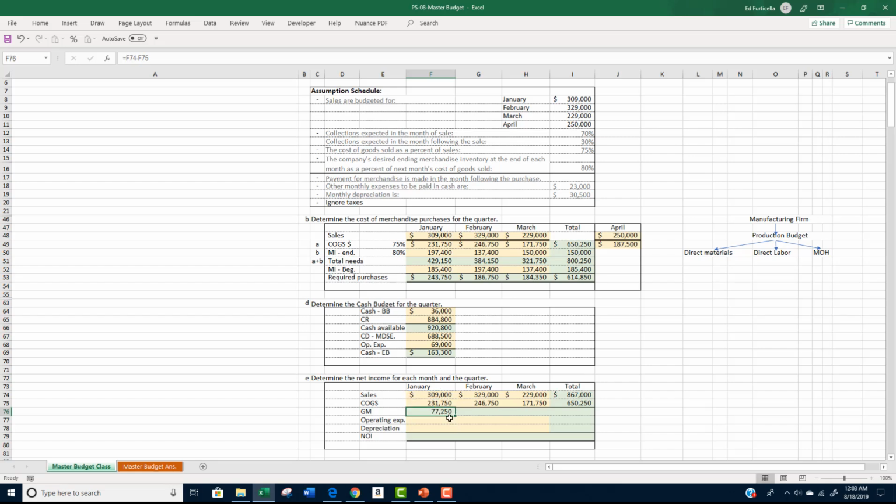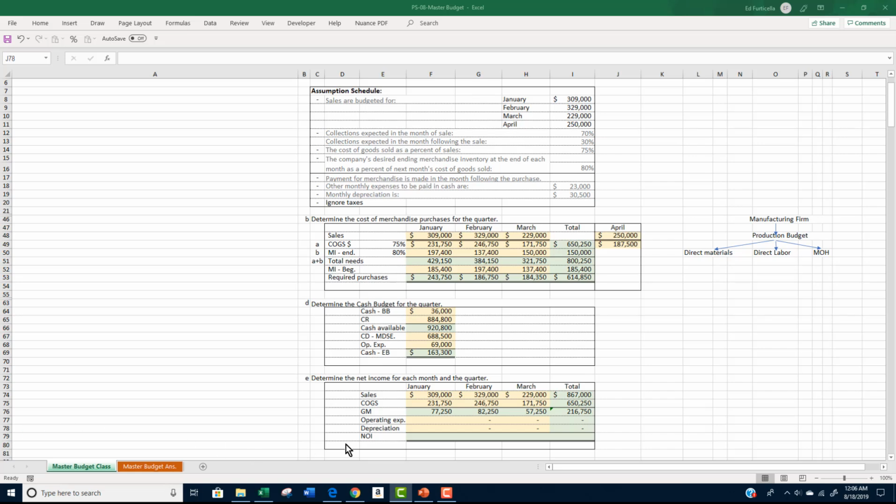The gross margin for January is $77,250. For February, it was $82,250, and for March, it was $57,250. The gross margin for the quarter was $216,750.